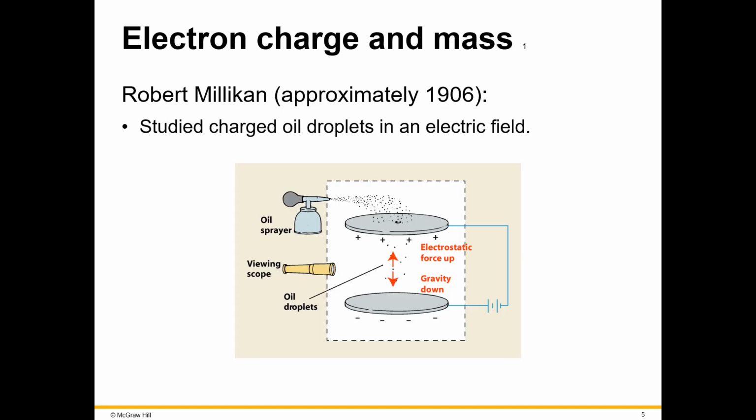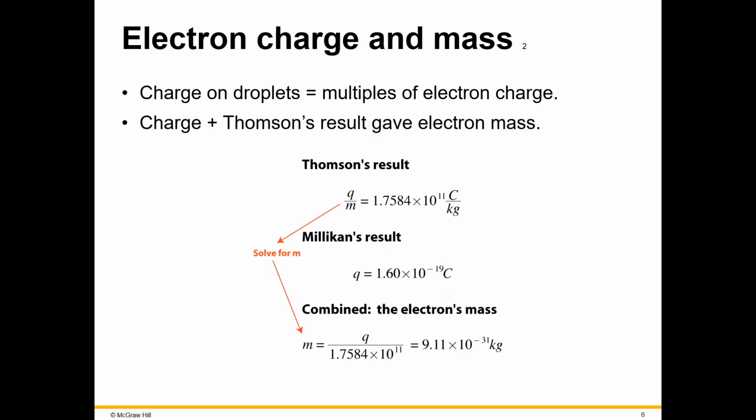By using these charged oil drops in an electric field, the American Robert Millikan was able to find and measure the exact charge and mass of the electrons versus the atom. He also speculated that atoms had something neutral, or they were able to neutralize a negative charge. In other words, something had to be positively charged to neutralize the negative charge. As mentioned, using J.J. Thomson's work, Millikan was able to actually find out the mass of the electron.